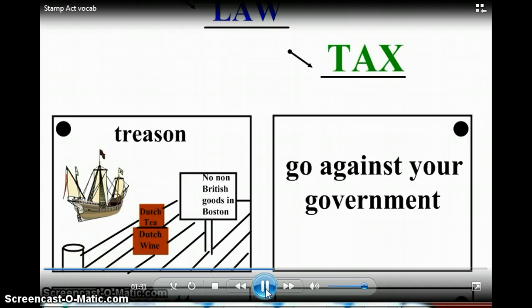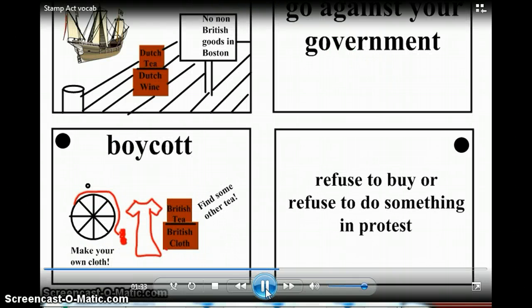The next vocabulary card is boycott. Boycott means to refuse to buy or refuse to do something in protest. You see in this picture that these two chests say British tea and British cloth, and it says, find some other tea. And this spinning wheel here has red cloth coming from it, and it says, make your own cloth. These were things the colonists did to protest or boycott British items, to show Britain that they were angry about the different taxes being put upon them. Feel free to use my picture to copy this definition.